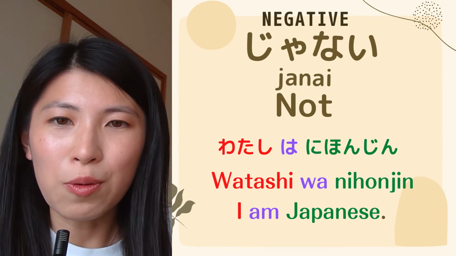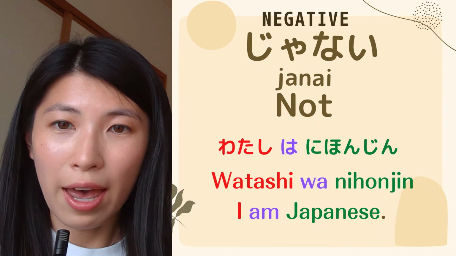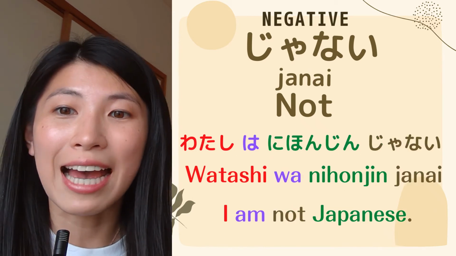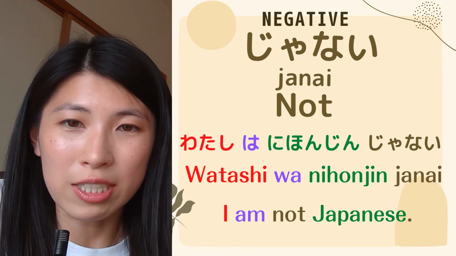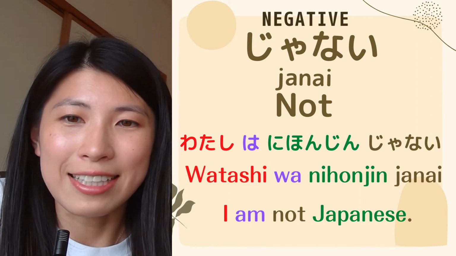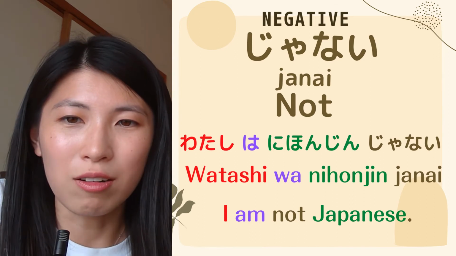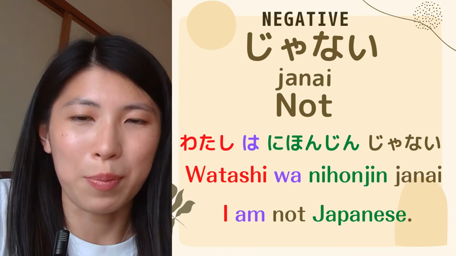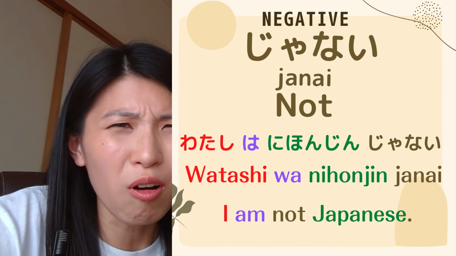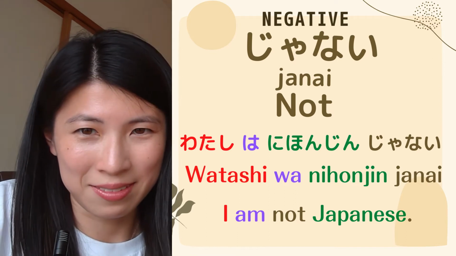So if you want to make the sentence negative, what you need to do is you just need to put じゃない at the end of the whole sentence, which is 私は日本人じゃない, which means I am not Japanese. And of course, it's a casual sentence because there's no です.